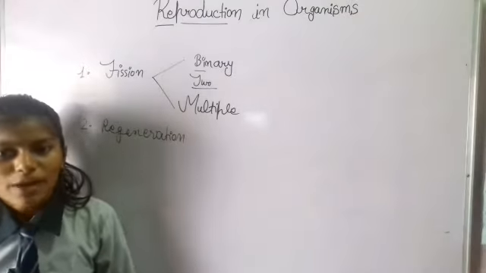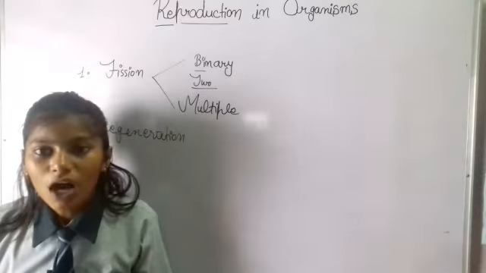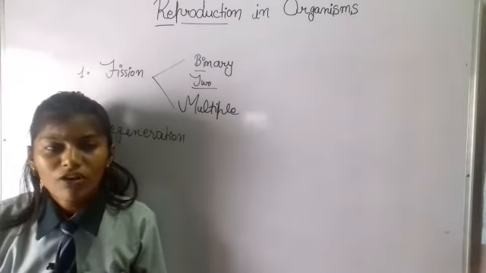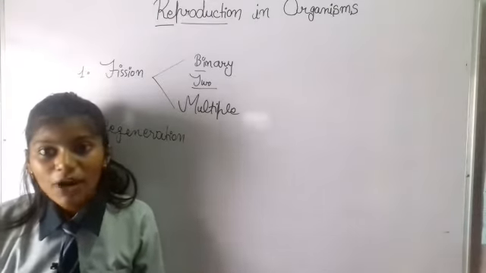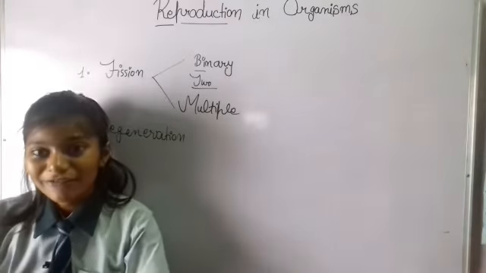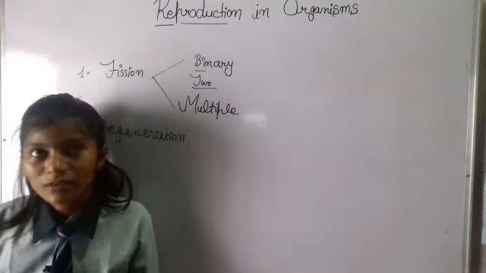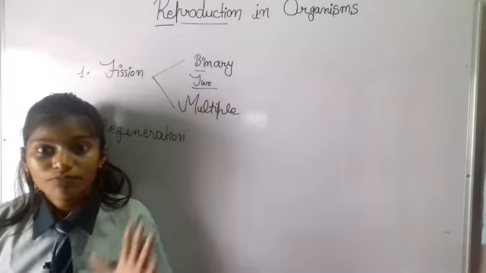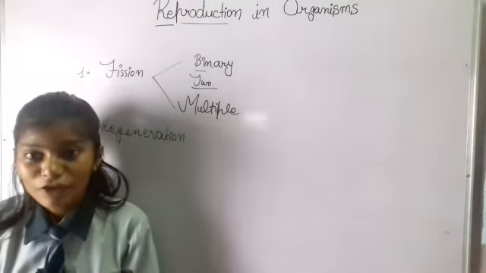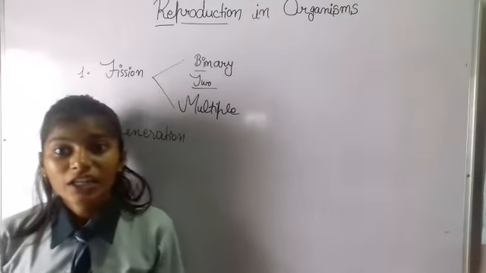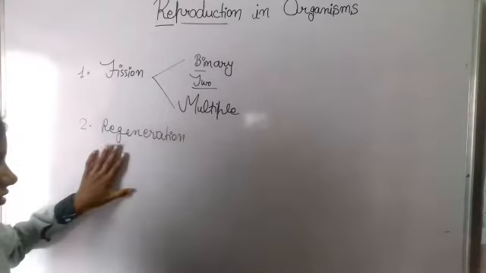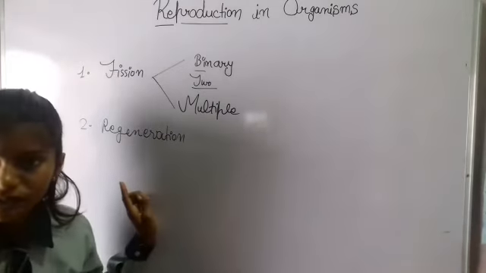It means that if the organism somehow splits or loses any part of its body, then the cut part actually develops fully into a new organism. A perfect example is the starfish. If you cut any part of its body, the cut part can develop into a new starfish. This is called regeneration, right?